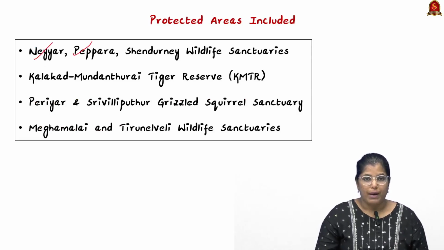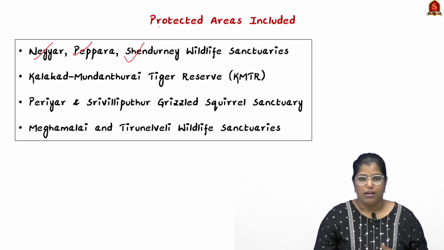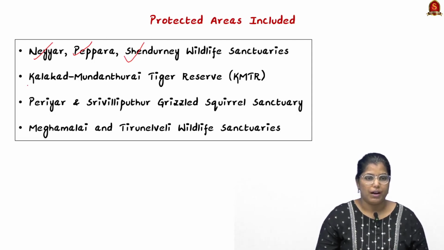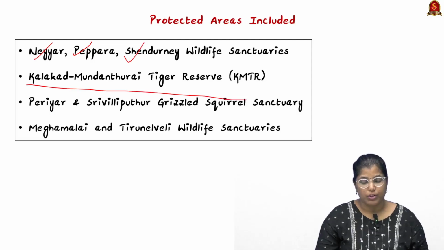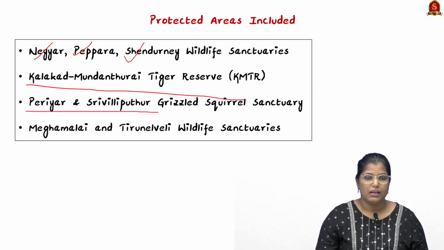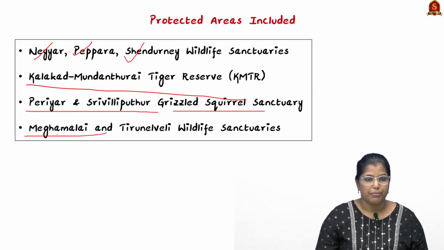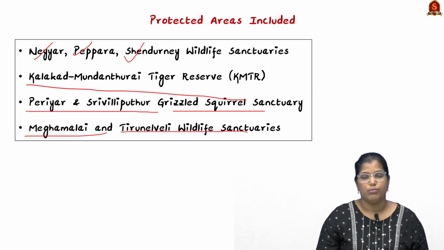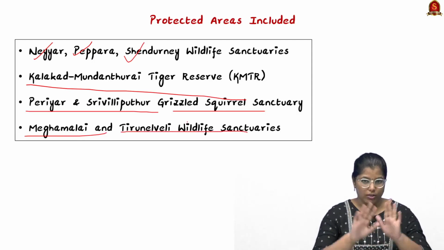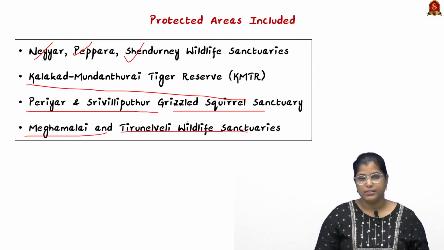Neyyar, Peppara, then we have Sendurney Wildlife Sanctuary. Then we have Kalakad Mundanthurai Tiger Reserve, KMTR. Then we have Periyar and Srivilliputhur Grizzled Squirrel Sanctuary. And finally, we have Mahendragiri and Tirunelveli Wildlife Sanctuaries. So all these are protected areas included under this Agastya Malai.